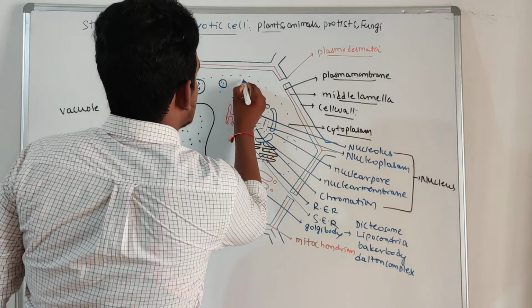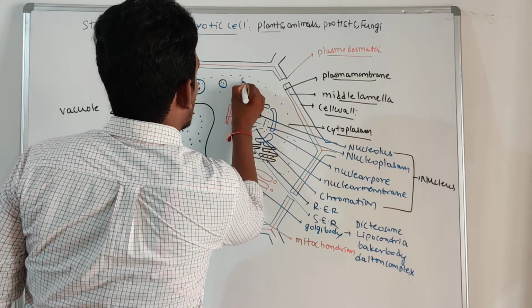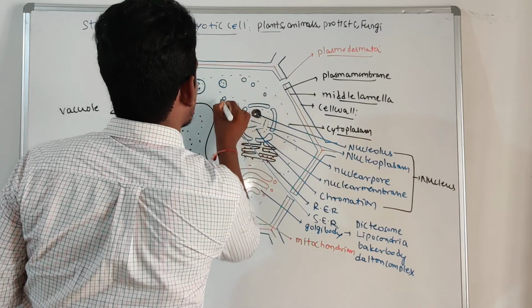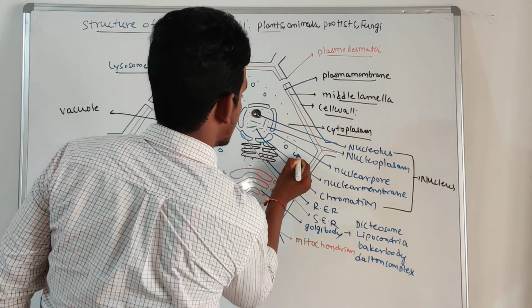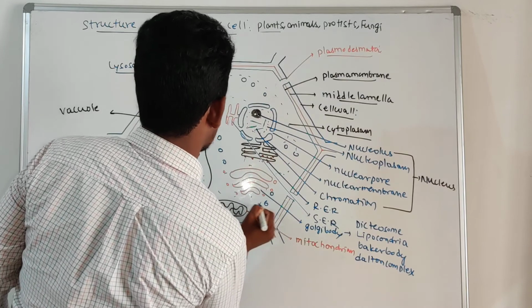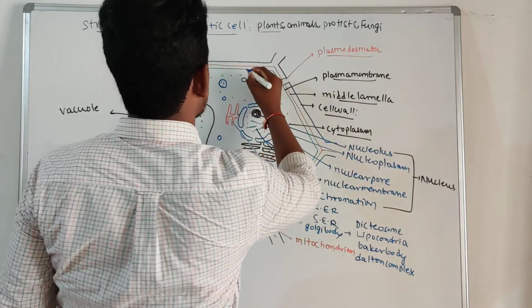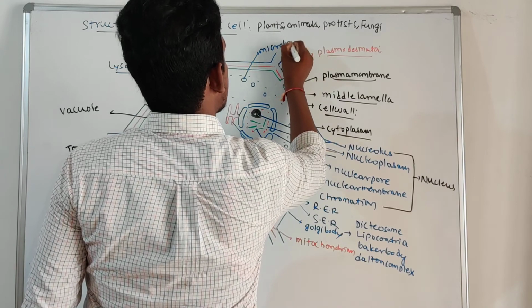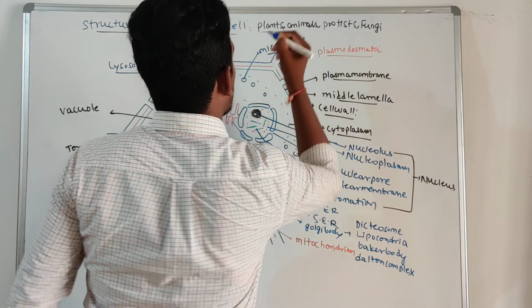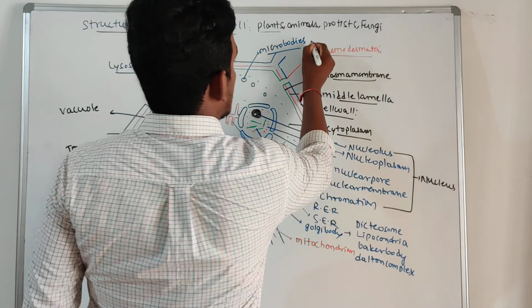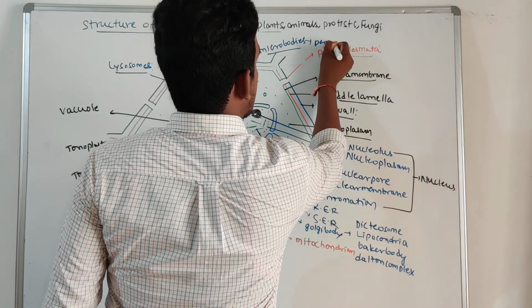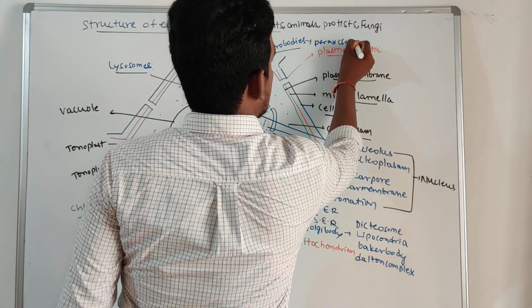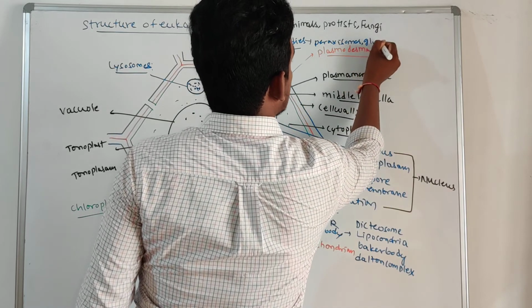Along with this, there are some other cellular organelles like microbodies. Like peroxisomes and glyoxysomes.